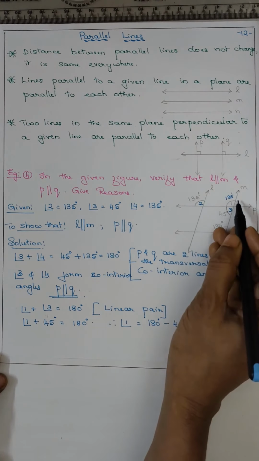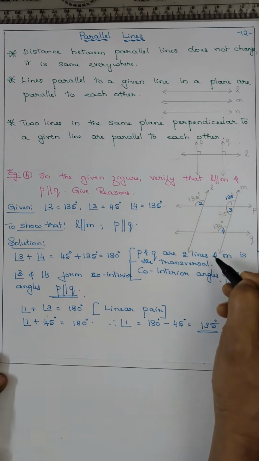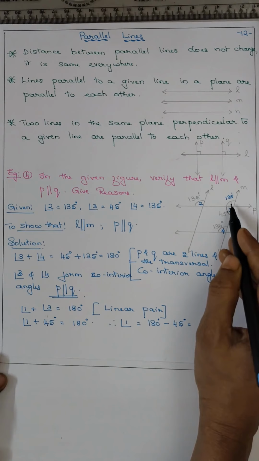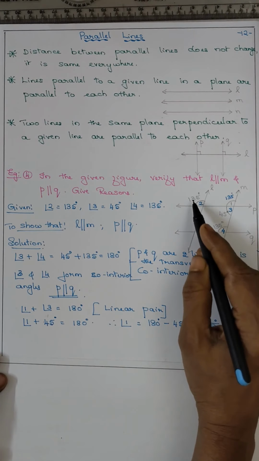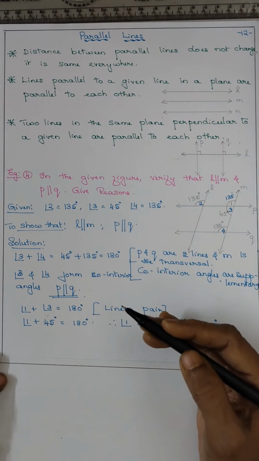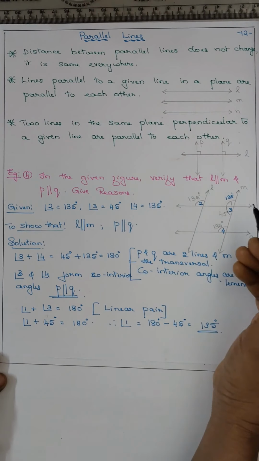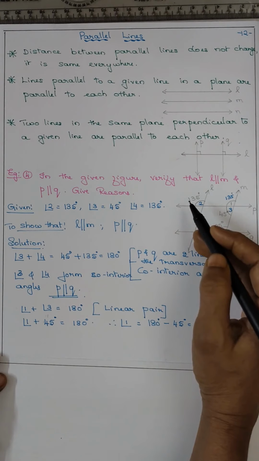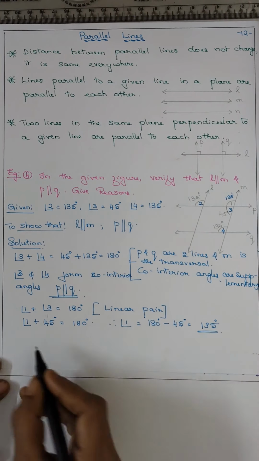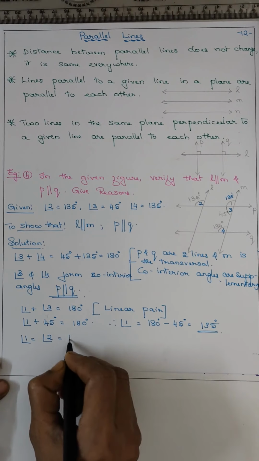Now this is 135, this is 135. So if we take L and M as two lines, and P as the transversal, angle 1 is equal to angle 2, that is 135. On the same side of the transversal, above the lines L and M, that means corresponding angles. So we'll write angle 1 is equal to angle 2 is equal to 135.